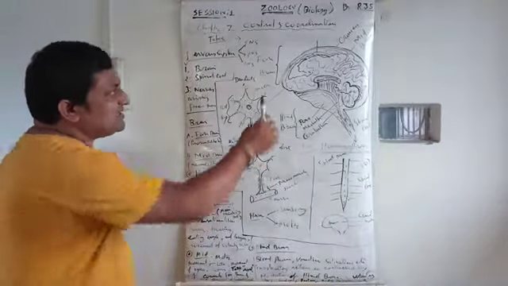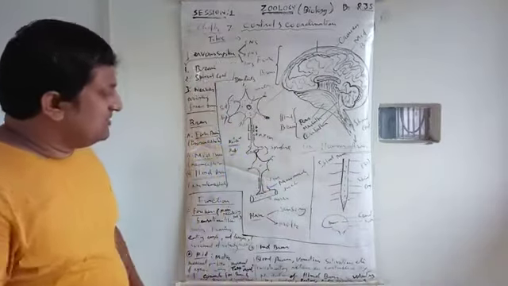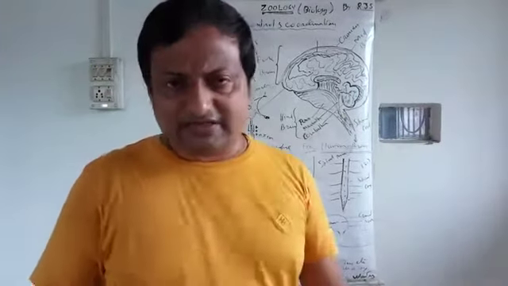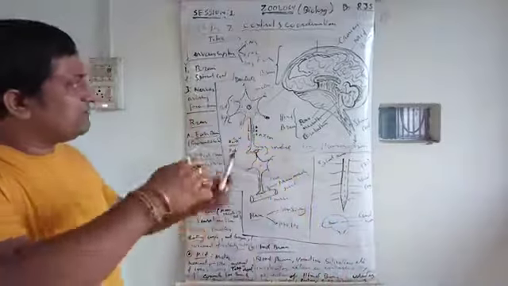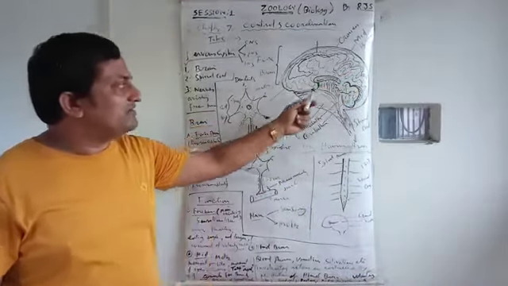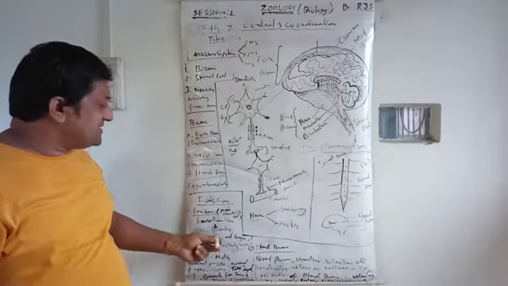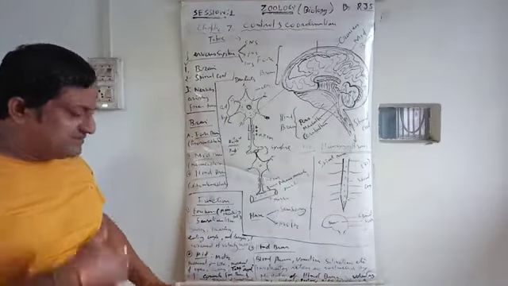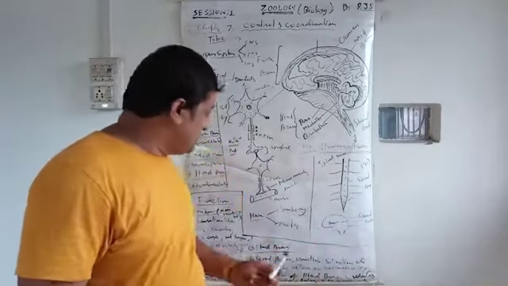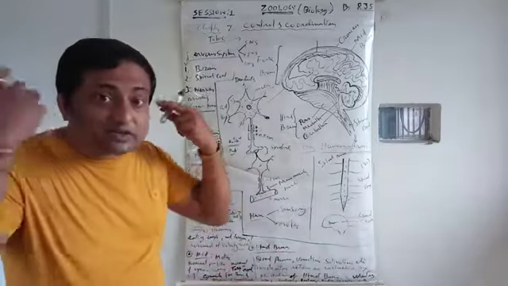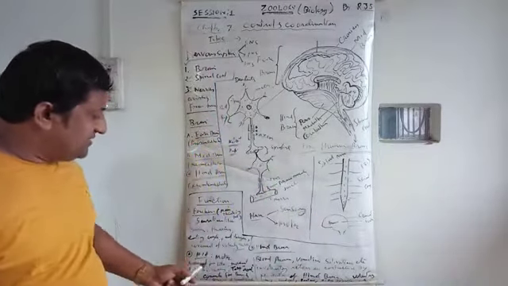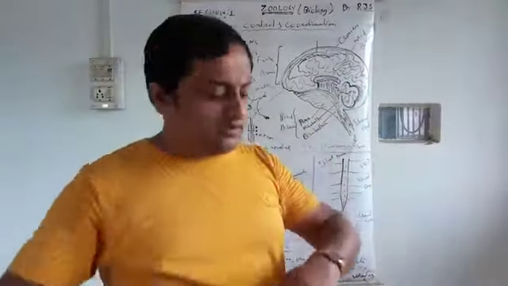Now you see there are three parts: forebrain, midbrain, and hindbrain, each with different functions. The forebrain, the cerebrum, is the main thinking part of the brain. It handles sensations like seeing and hearing. If you see something, what you should do is decided by the brain. Sometimes you hear a dangerous sound and you should run away. Like that, hearing, eating, vomiting, everything is controlled by the forebrain.